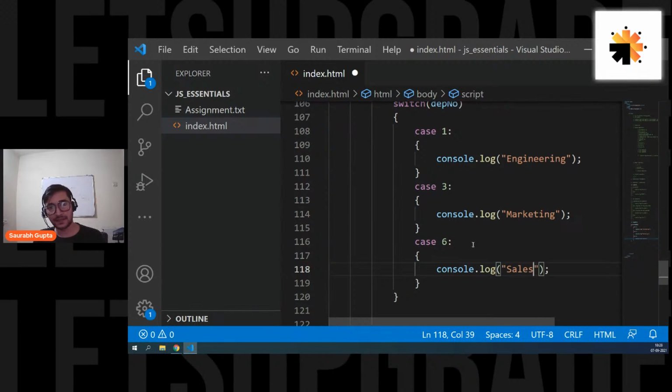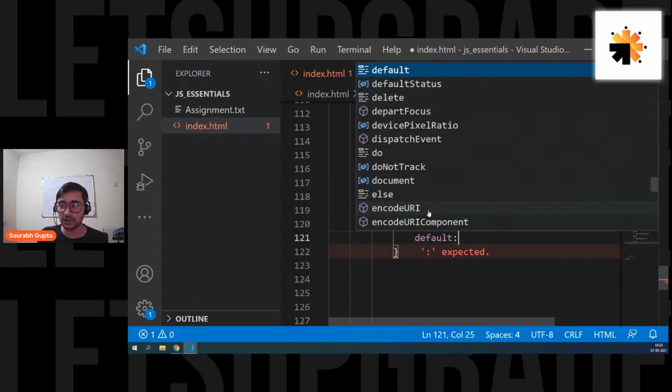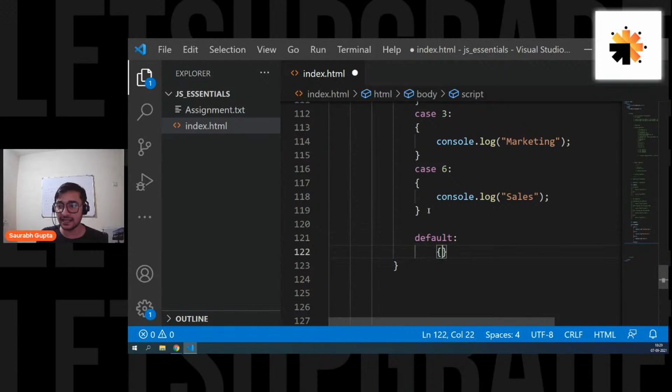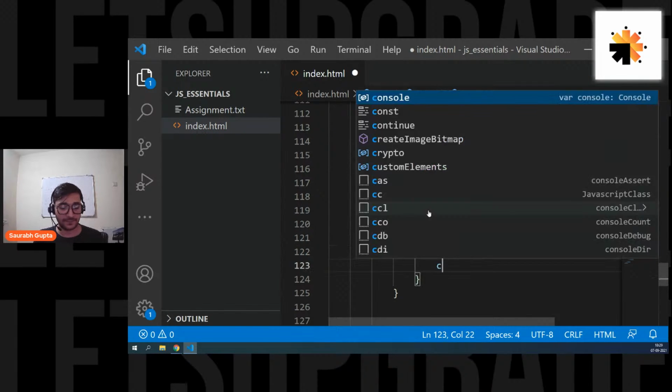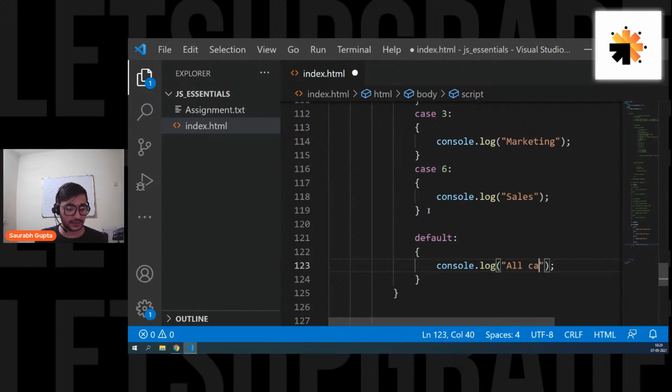And finally, in switch case also, you have a final case that is called default. Default is exactly like else. That means if all the cases go wrong, execute the default one. So I can put console.log, let's simply put no department, something like that.